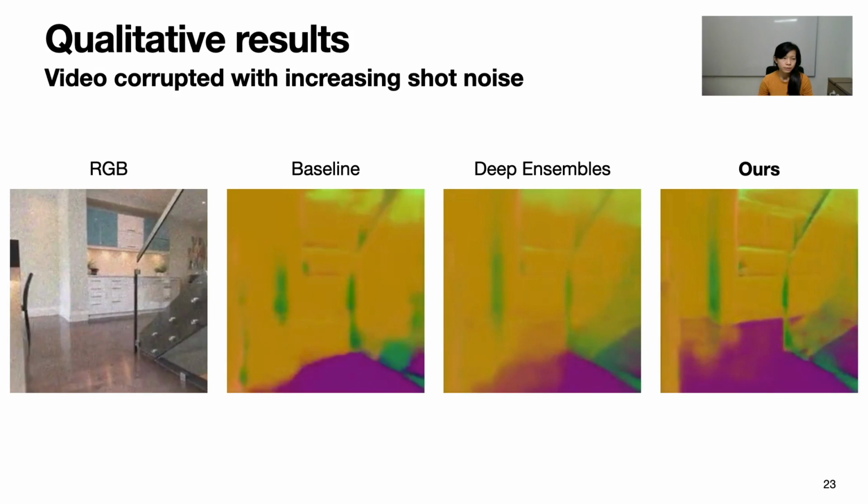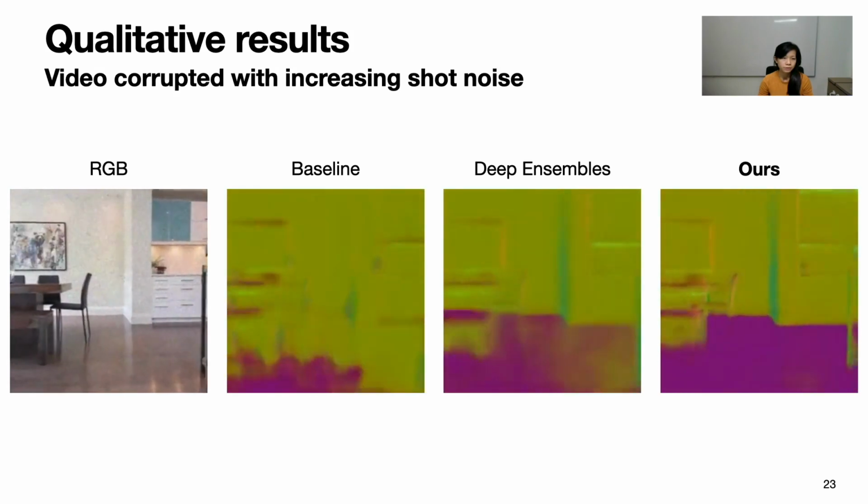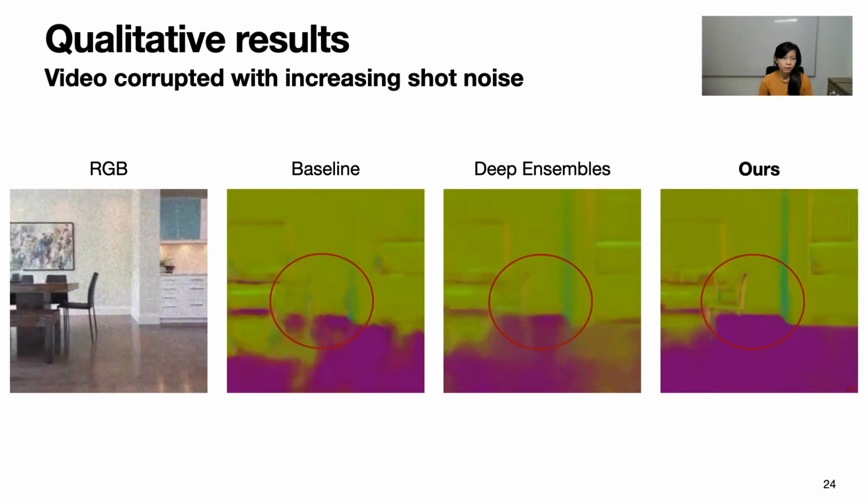More qualitative results on a YouTube video. This video has been corrupted by increasing shot noise. Our method returns more accurate predictions with less flickering.